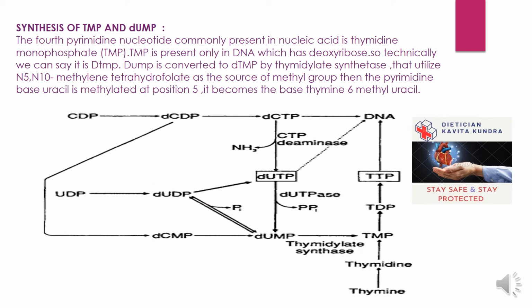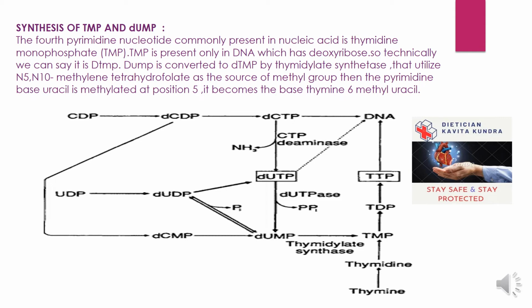Synthesis of TMP and dTMP. The fourth pyrimidine nucleotide commonly present in nucleic acid is thymidine monophosphate, TMP. TMP is present only in DNA, which has deoxyribose, so technically we can say it is dTMP. dUMP is converted to dTMP by thymidylate synthetase, which utilizes N5,N10-methylene tetrahydrofolate as the source of the methyl group.